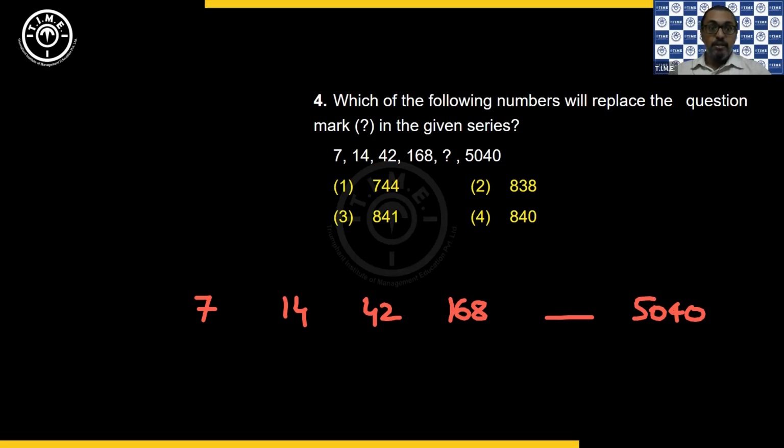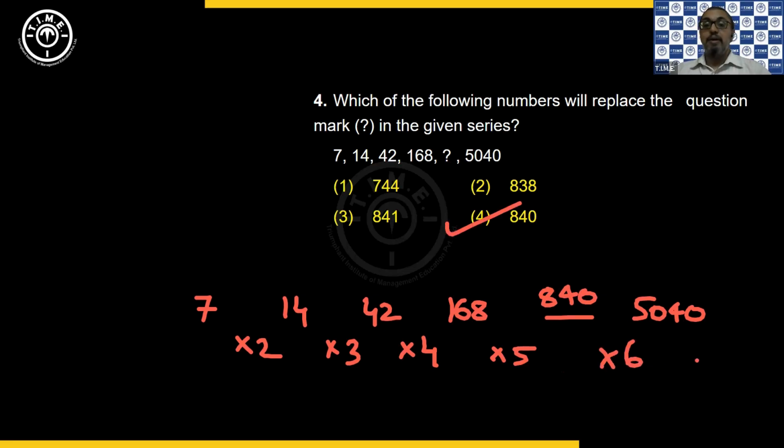Are you understanding the point here? So if I use the product, what is the product that I am going to get? Here, 7 into 2 is 14. Then 14 into 3, you get 42, correct? Now 42 into 4, you get 168. So that is how the multiplication is happening. The next multiplication is 168 into 5. We know 160 into 5 is 800, and 8 into 5 is 40. So basically, I am going to get 840 as my answer. It is the product of the numbers.